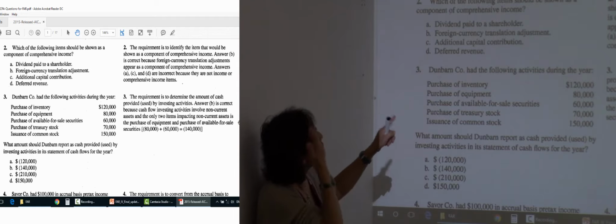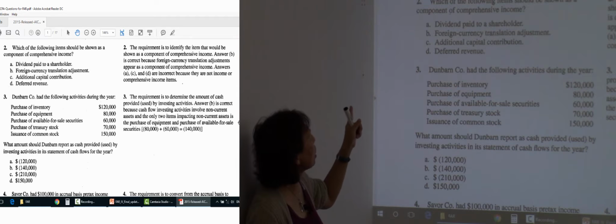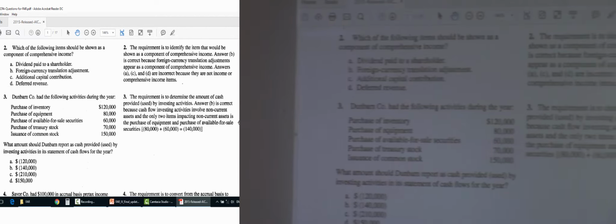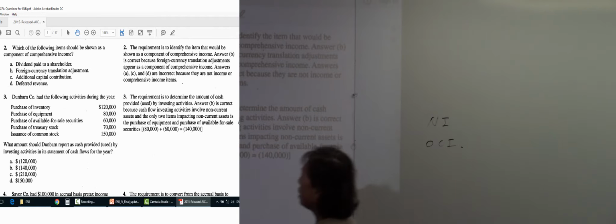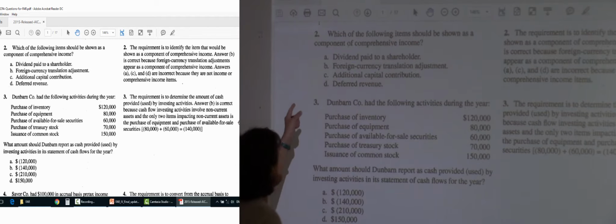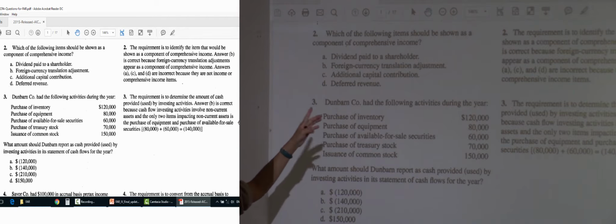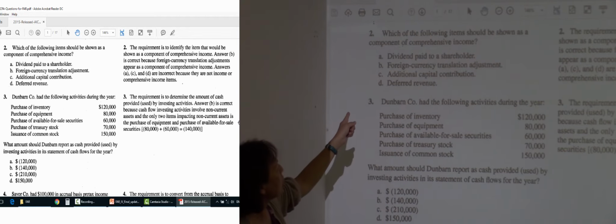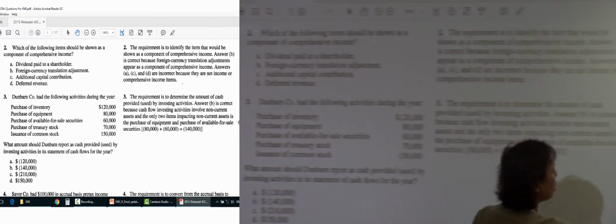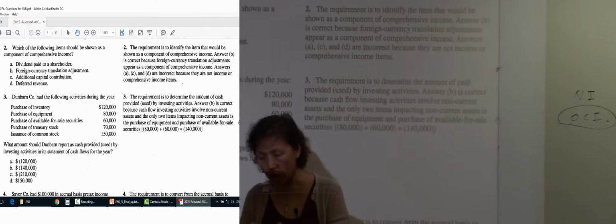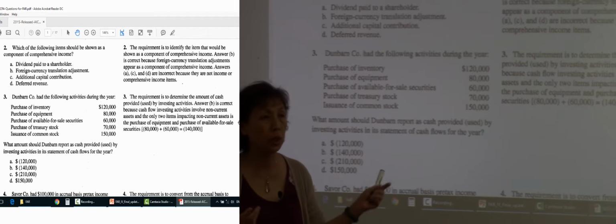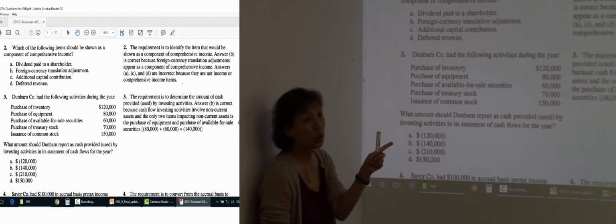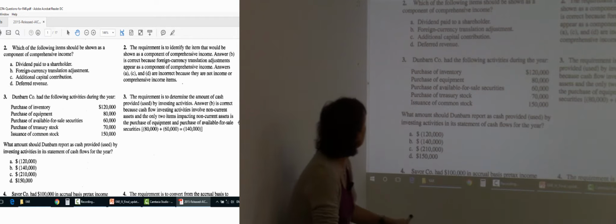Okay? So here, the question asks you, which one is a component of comprehensive income? So I say that net income and the OCI. Okay? And so dividend paid to shareholder? No. That's not the one. Foreign currency translation adjustment? Is this right? Yes, because that's an item of OCI. So if you don't know the 4 items of OCI, would you be able to pick the right answer? No. So you have to know the 4 items covered in OCI. Got it? Okay.